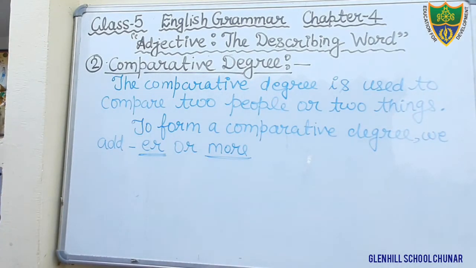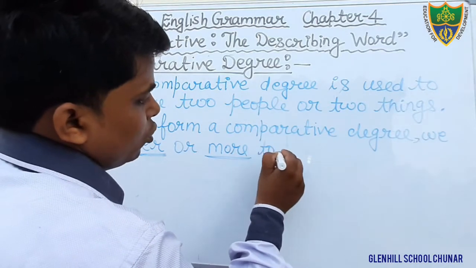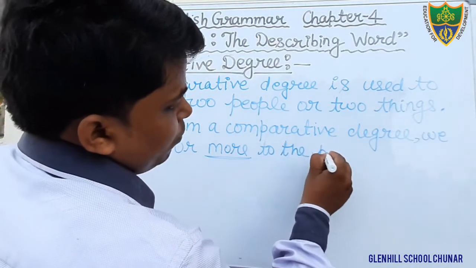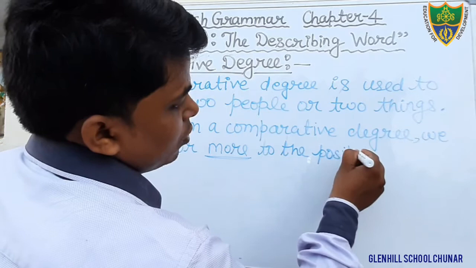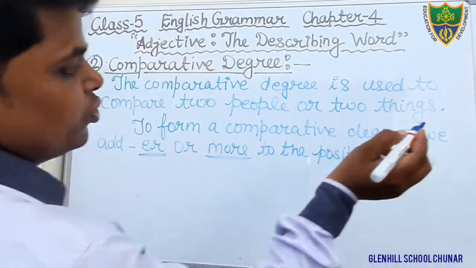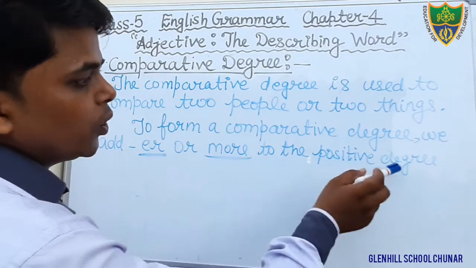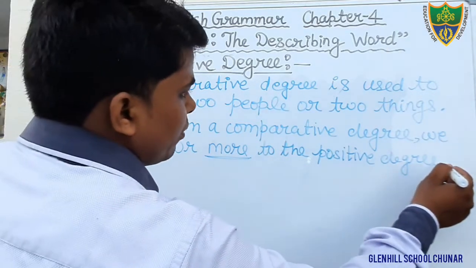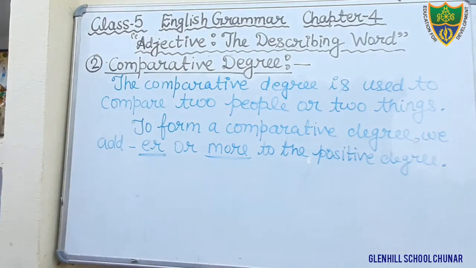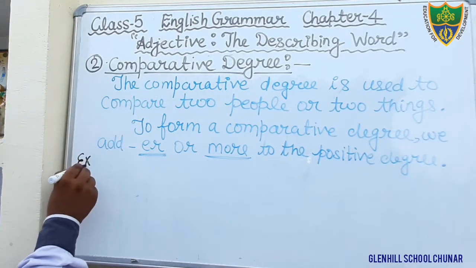ER or more to the positive degree. Okay, students, just see here. To form a comparative degree, we add ER or more to the positive degree. Okay? Now we will see the example. Just see the example. Just write down the example.